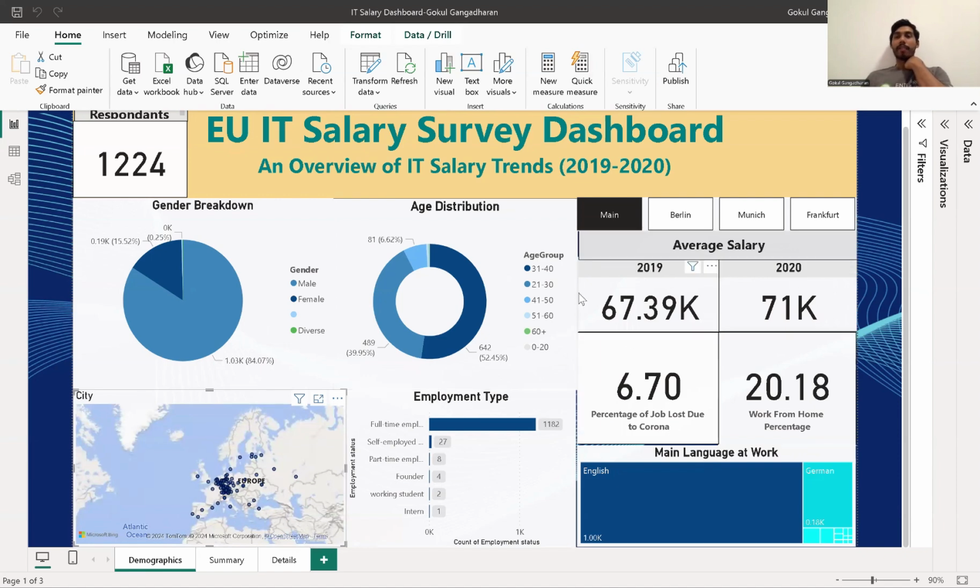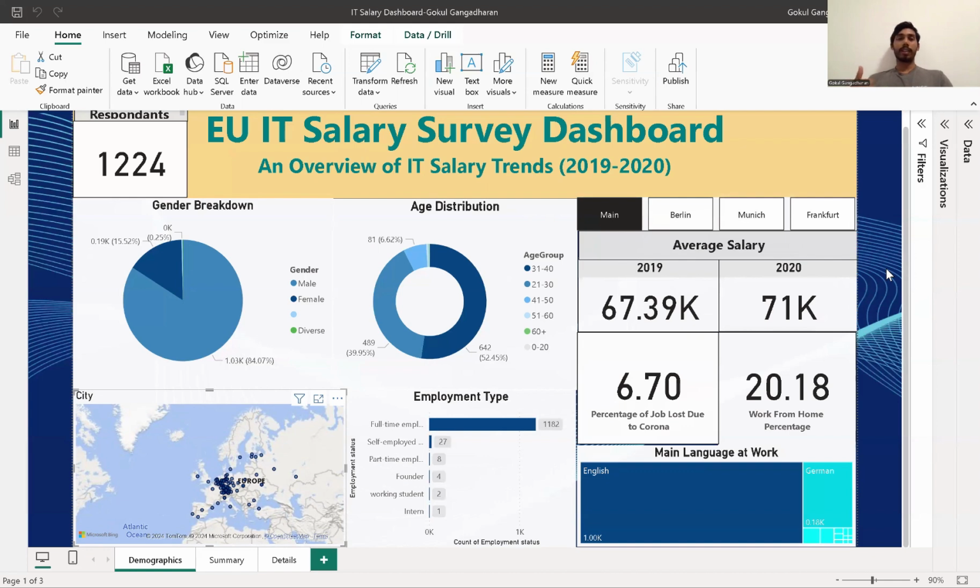This is a comparison of the average salary between the year 2019 and 2020. As I said, we know 2020 is the year of coronavirus, and in that year a lot of industries faced a lot of losses, a lot of people lost their jobs, and a lot of people had a salary cut in 2020. But here we can see the average salaries have definitely increased in 2020 compared to 2019.